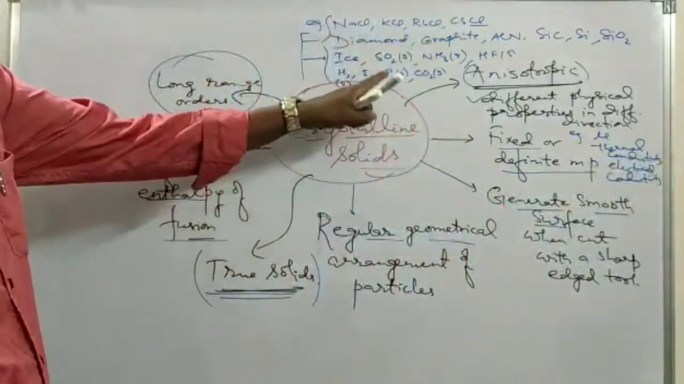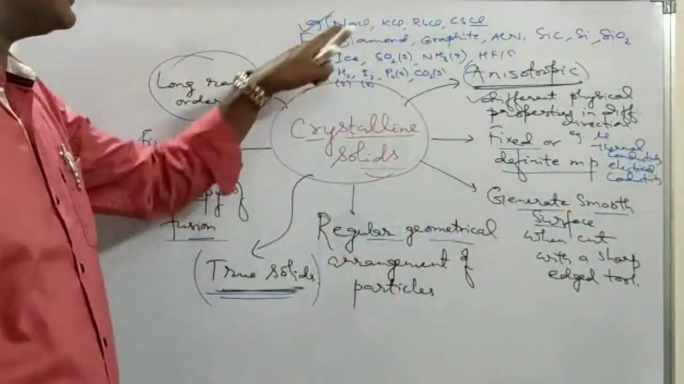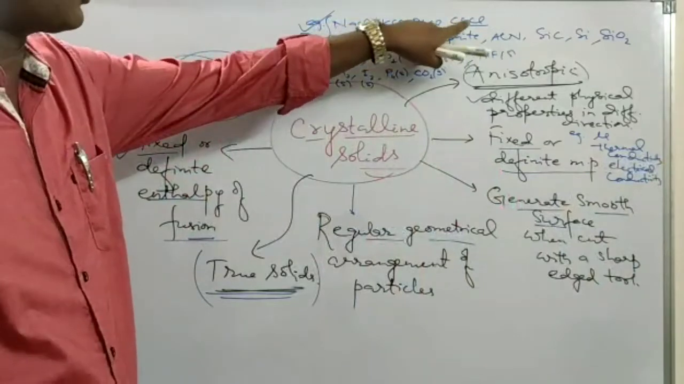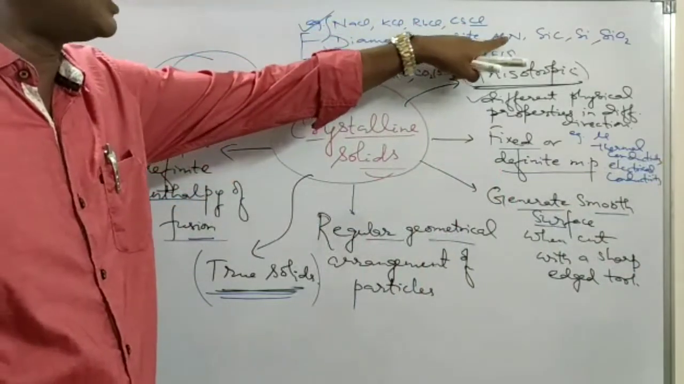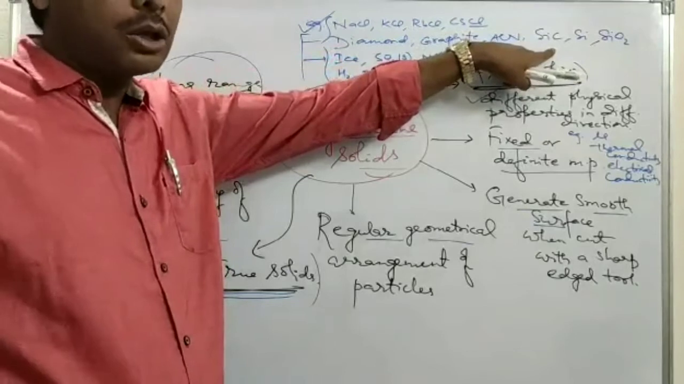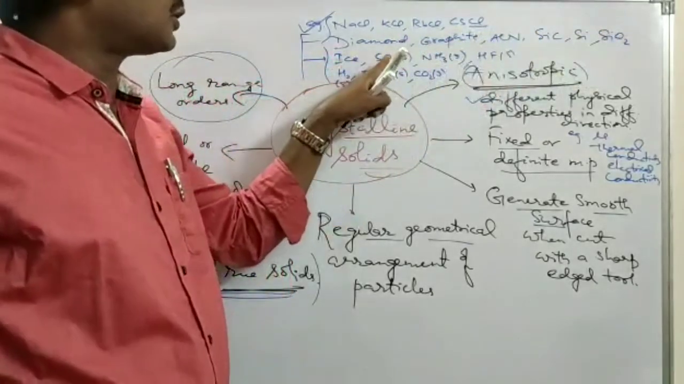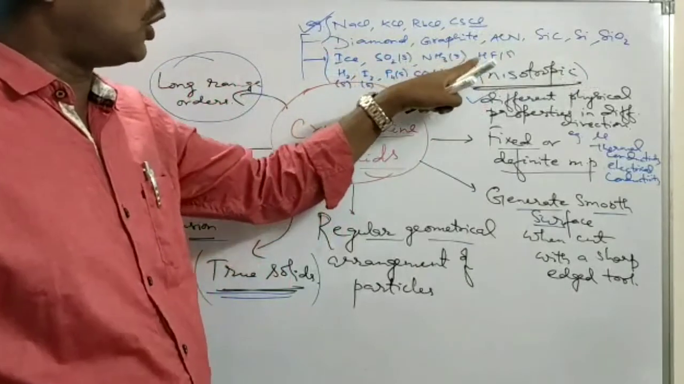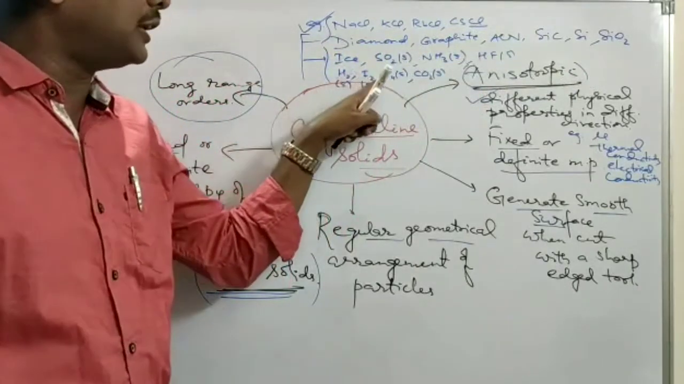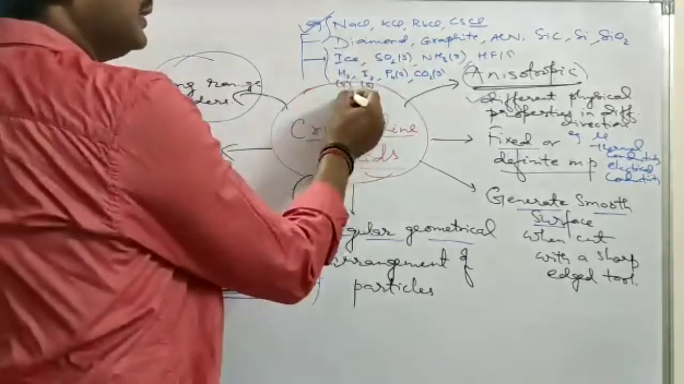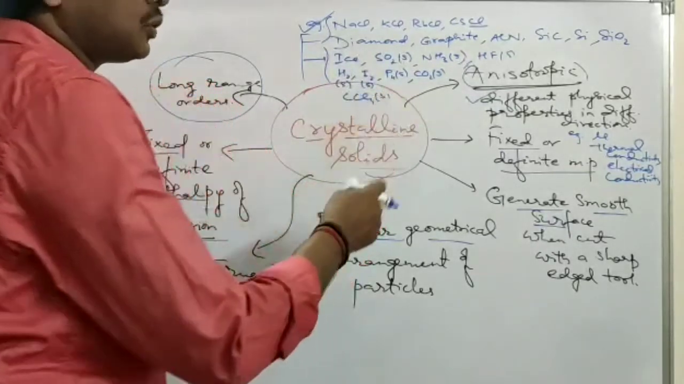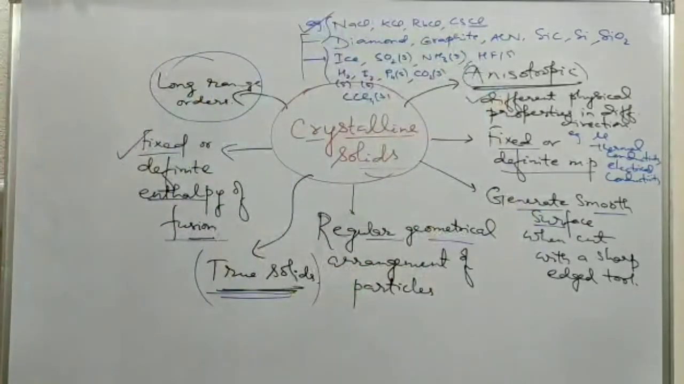Some of the examples of crystalline solids are NaCl, KCl, rubidium chloride, cesium chloride, diamond, graphite, aluminum nitride, silicon carbide, also called carborundum, silicon, silica, ice, sulfur dioxide solid, ammonia solid, HF solid, H2 solid, I2, P4, CO2, CCl4 solid, etc. So these are some of the examples of crystalline solids.